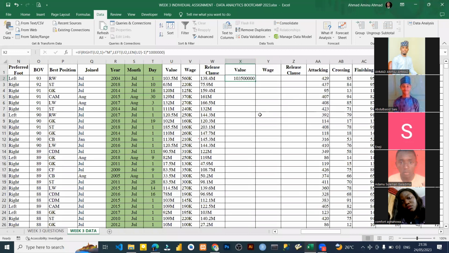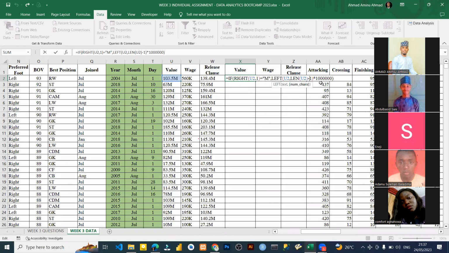I don't know if you understand this. Let me explain this for you. We said left because the number started from the left. We are taking the left from U2. That is from the 1, 2, 3, because that's where the numbers start from the left. So we are taking the number text that is from U2, comma. Then what we are taking is the length. The characters we are taking is the length of U2 minus 1. And that minus 1 is the right.